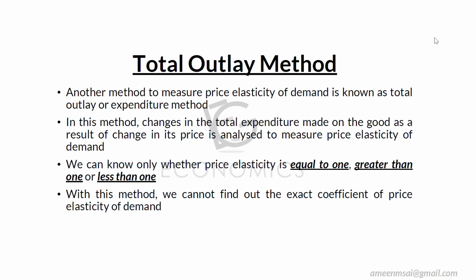Another method that we can use is the total outlay method. So what is this total outlay method? Another method to measure price elasticity of demand is known as the total outlay or expenditure method. In this method, changes in the total expenditure made on the good as a result of a change in its price are analyzed to measure price elasticity of demand. So what we are doing is taking the total expenditure before there is a change in price and after there is a change in price.